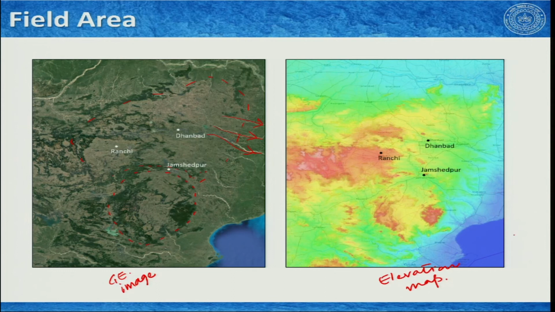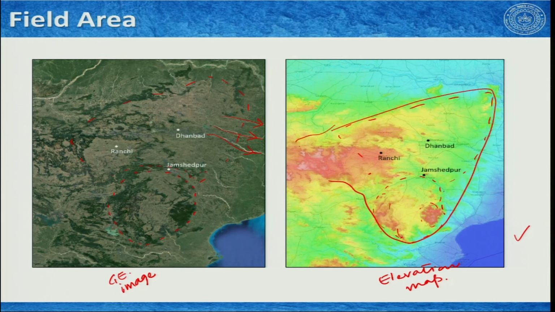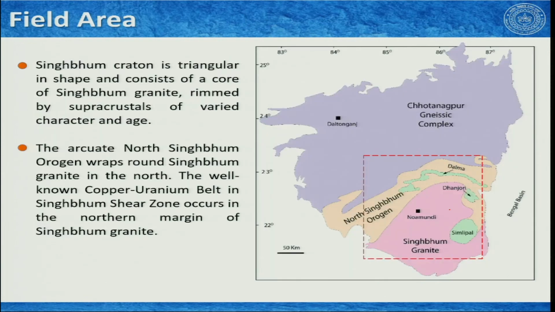And here in this panel on the elevation map, we see more or less exactly what we have seen in this area. So, we have a circular region here with some elevation here and here, and then this entire region here. Eventually this entire thing forms a kind of triangular shape, and this is essentially the large or extended part of Singhbhum Craton, and we will see in the next slide that this area is actually the Singhbhum Craton.